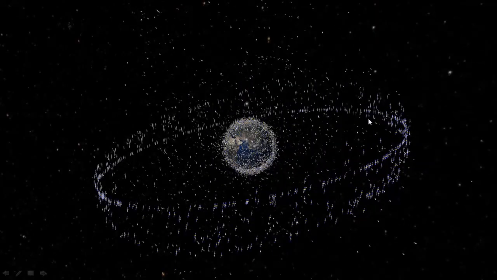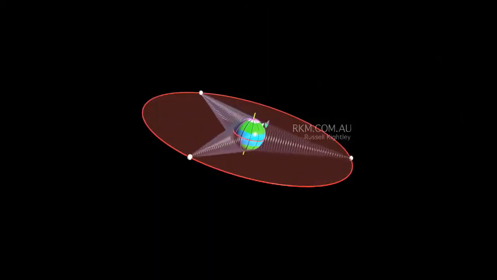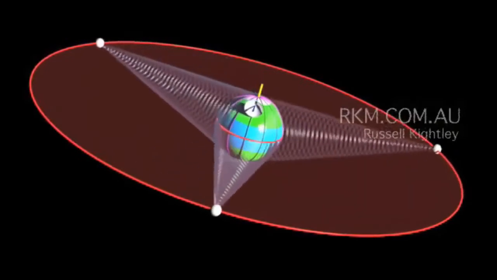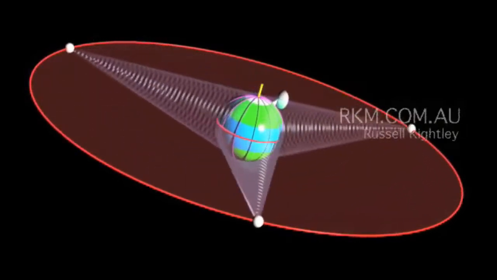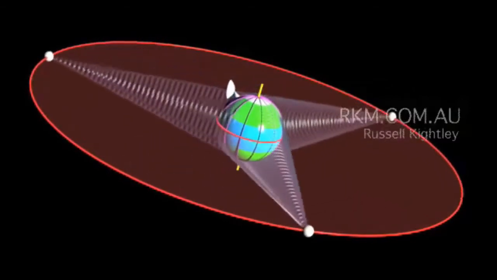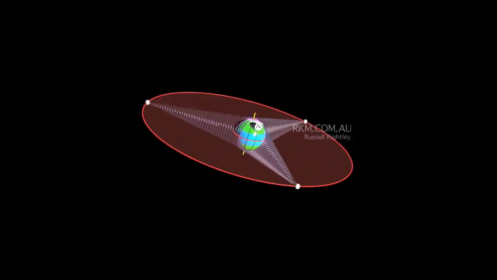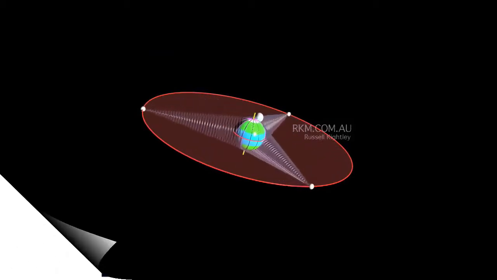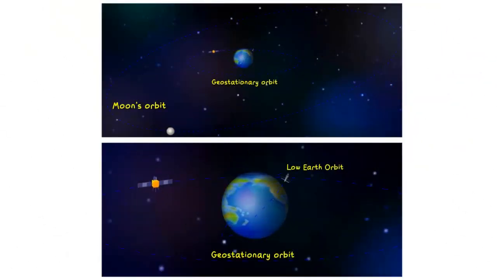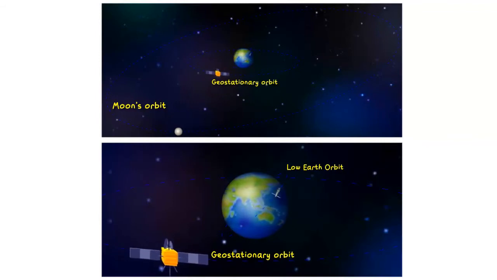Looking at this outer ring of satellites, they follow a much larger, wider orbit. They're travelling much slower. In fact, they go around the Earth once every 24 hours. These satellites stay in the same position relative to the Earth's surface. They are called geosynchronous satellites. Geosynchronous satellites are used for GPS navigation and for communication. To recap, there are two types of orbit: low, fast polar orbits and much higher, slower geosynchronous orbits.